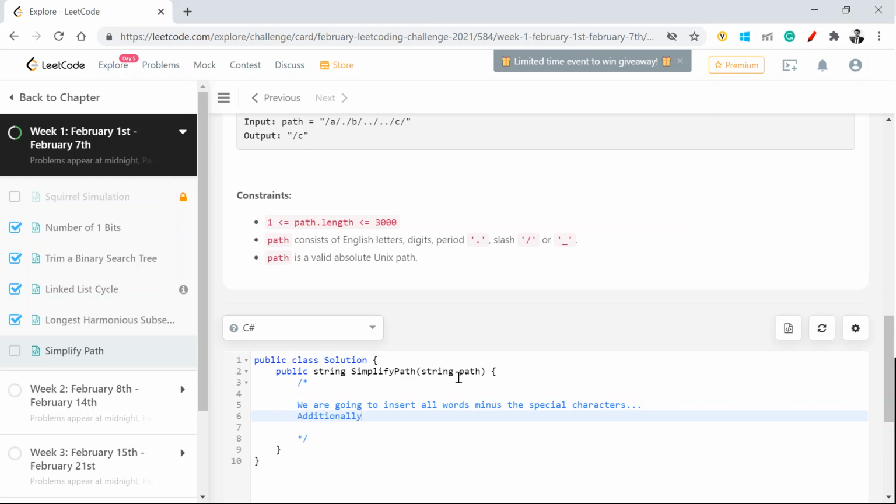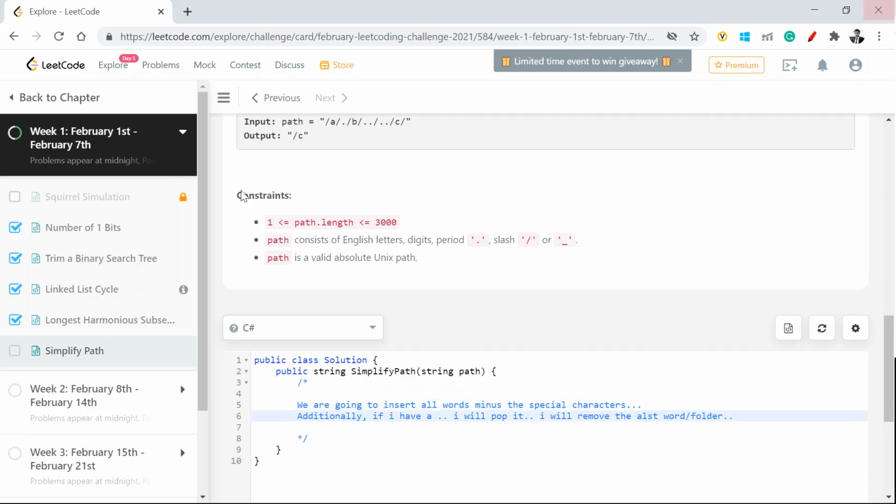Additionally, if I have a double dot, I will pop it, in the sense that I will remove the last word, whichever last folder we can name.